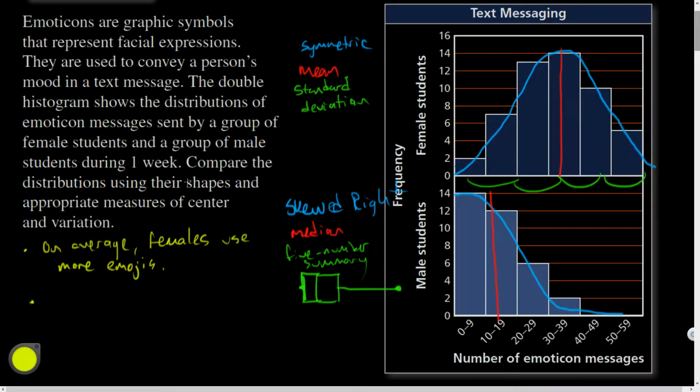What's another statement we could make? How about in terms of the distributions, the variation here? Look, if I did take range, the range here goes from 0 to 59. The range here is just going from 0 to 39. So the range here is 59. Here the range is 39. So what would you tell us?